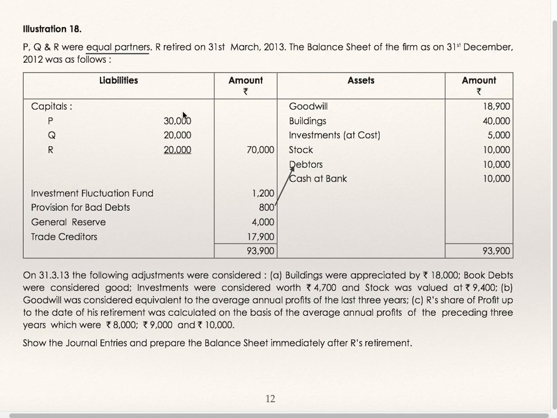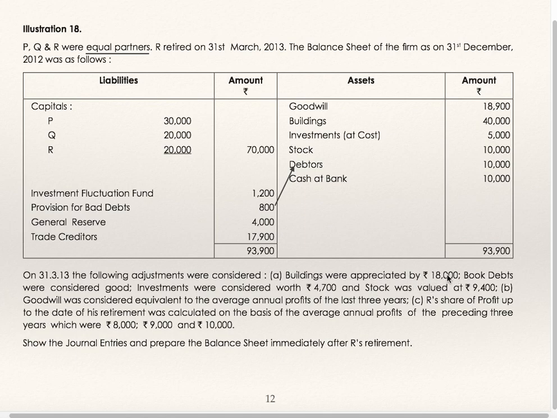Capital accounts, investment fluctuation fund, provision for bad debts. See, provision for bad debts is to be deducted from debtors, but they have shown it on the liabilities side. You have to be very careful. If you get it on the liability side: general reserve, trade creditors; goodwill, building, investments at cost, stock, debtors, cash at bank. On 31st March 13, the following adjustments were considered. Buildings were appreciated by 18,000.